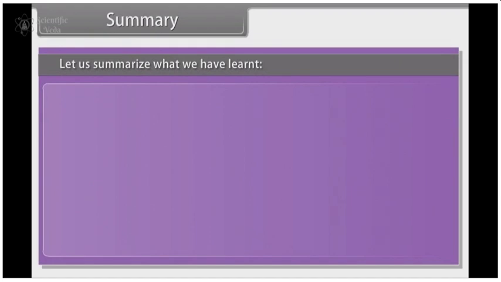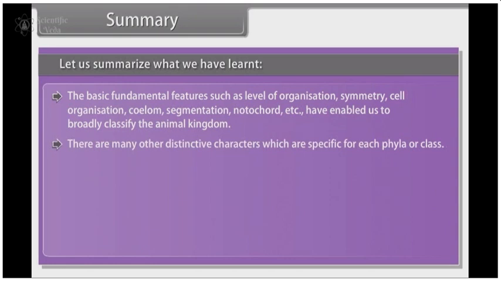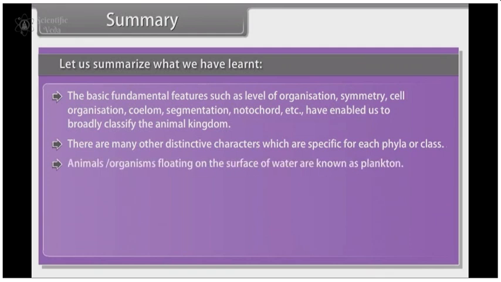Summary. Let us summarize what we have learnt. The basic fundamental features such as level of organization, symmetry, cell organization, coelom, segmentation, notochord, etc. have enabled us to broadly classify the animal kingdom. There are many other distinctive characters which are specific for each phylum or class. Animals or organisms floating on the surface of water are known as plankton. Besides Annelida and Arthropoda, metamerism is found in Chordata.